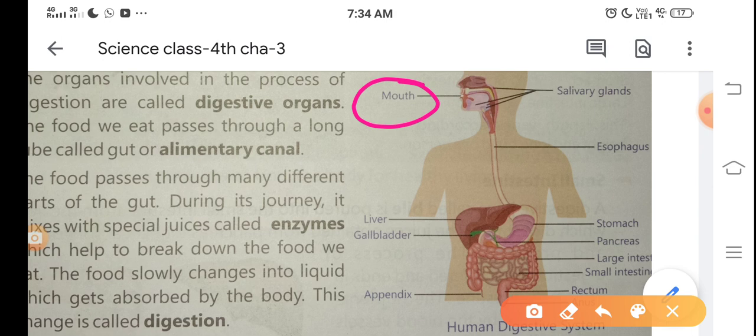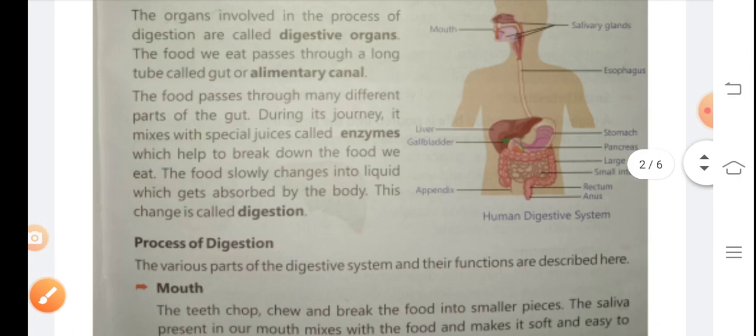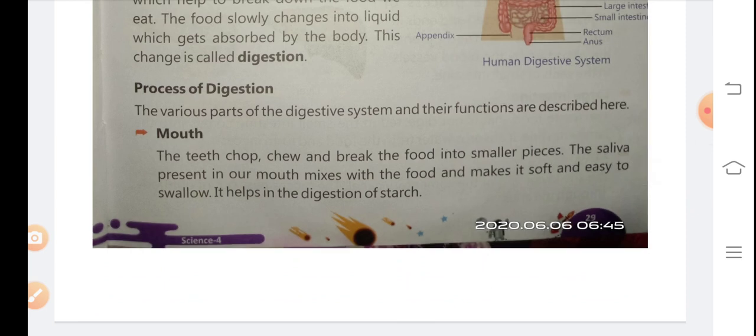Okay, when you take your food, it goes through the salivary glands, and next the esophagus, and with the help of pipes the food reaches the stomach, and after that the process of digestion starts. Next, the process of digestion. What is the process of digestion? The various parts of the digestive system and their functions are described here.